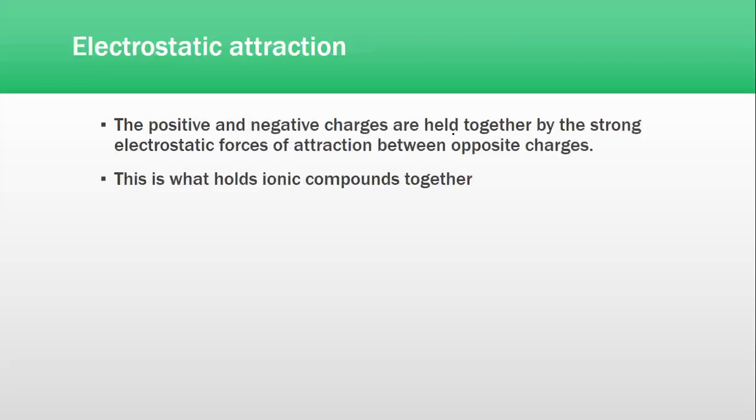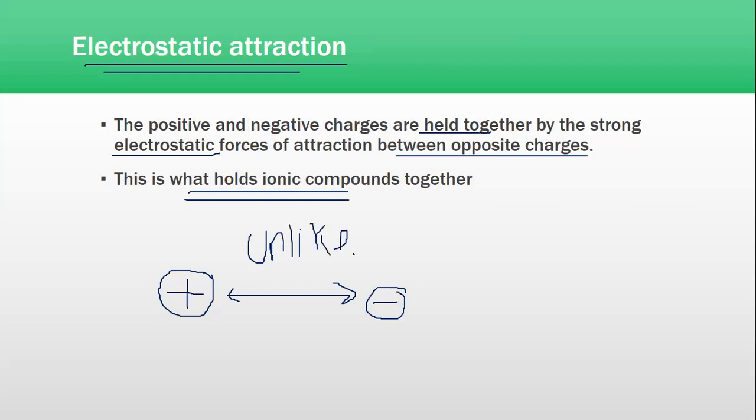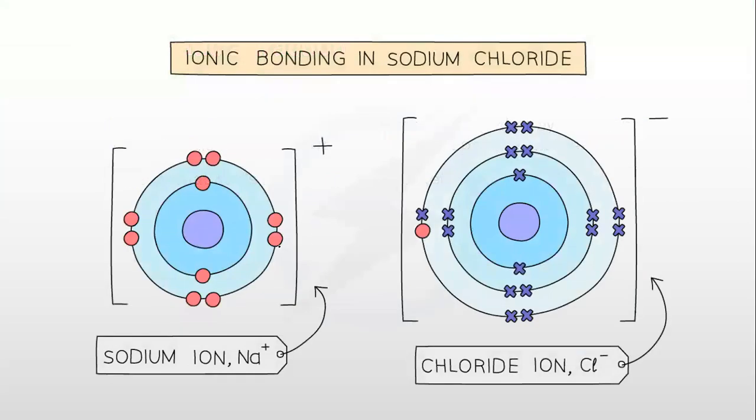The positive and negative charges are held together by the strong electrostatic forces of attraction between opposite charges, and this is what holds the ionic compounds together. Now, there's also a force of attraction that holds these ions together, and we call it the electrostatic attraction. What is electrostatic attraction? It is the attraction between positive and negative ions. The forces between positive and negative ions are the attractive forces, and we call it the electrostatic forces of attraction between unlike charges. These are unlike charges, these are different charges. We call them electrostatic forces of attraction.